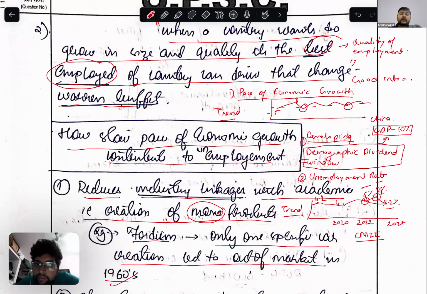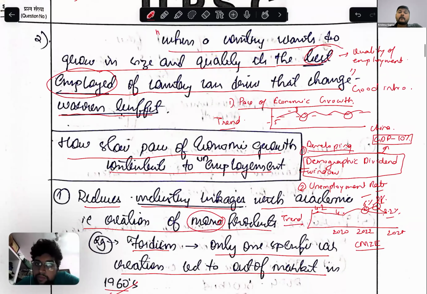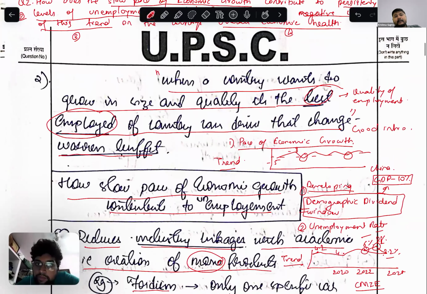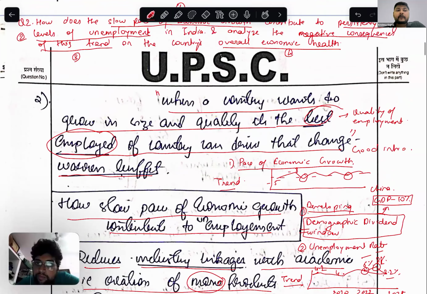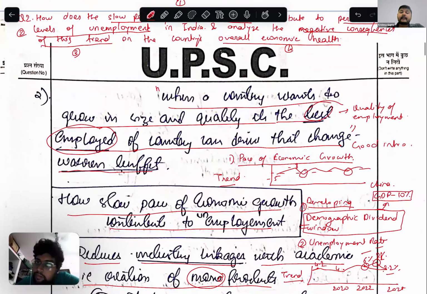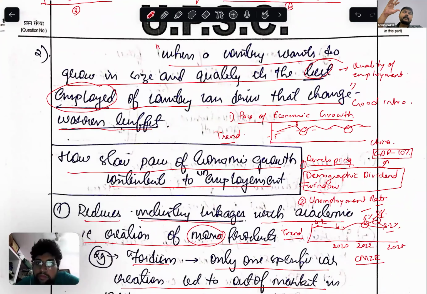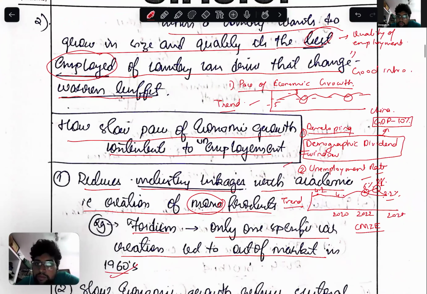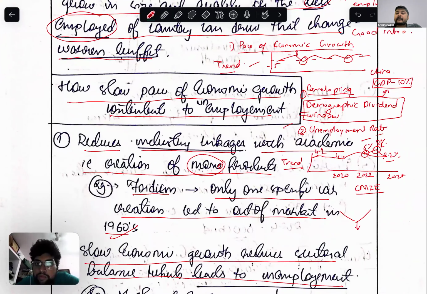Because of this, there is an overall impact on the country's economic health. This has to be interlinked. You can see a small picture and a broader picture, and they will be interlinked to the economic health.